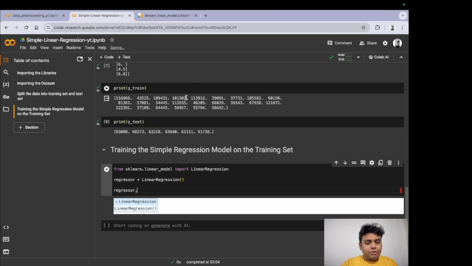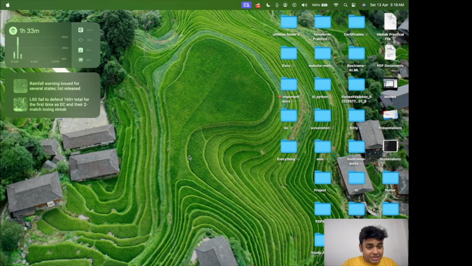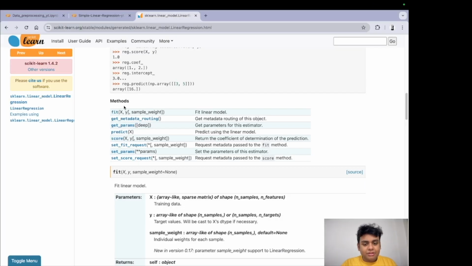So for training, what we need to do is fit the data, our X train and Y train, into this object. So how do we do that? We use the fit method, right? This is what we use. Let me check if it's working. Okay. We use the fit method. So fit takes X and Y.